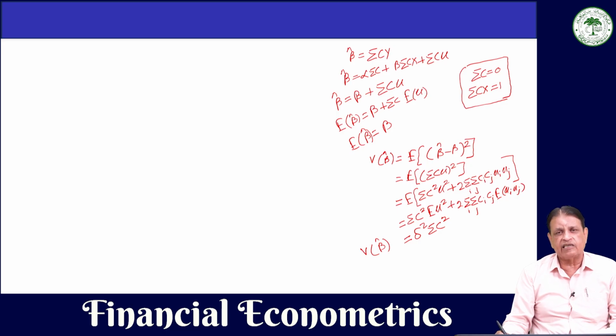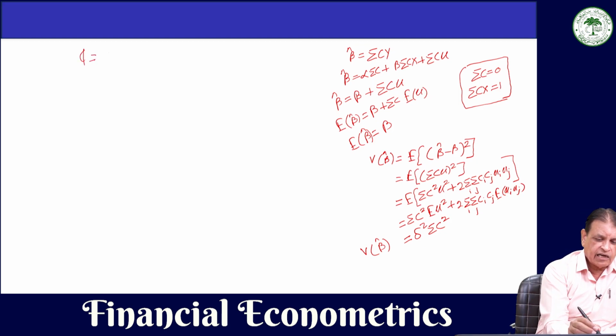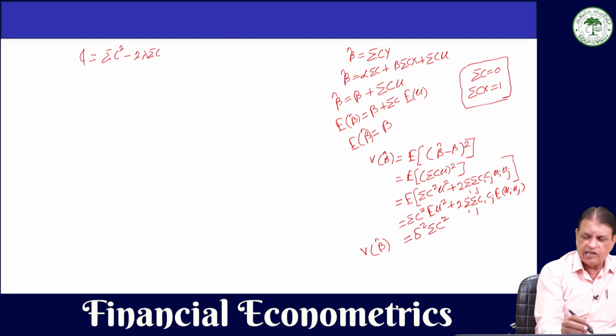So you'll use the Lagrangian function, and you will write only this one. There is no point writing here, because this is not going to be changed. So we'll write here Lagrangian function, and this Lagrangian function will be summation c square minus 2 lambda, the first constraint, that is summation c.